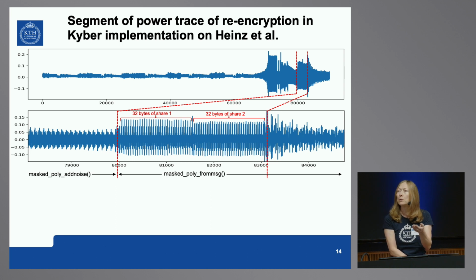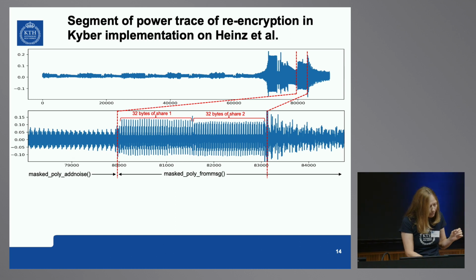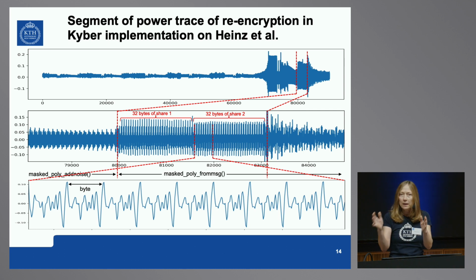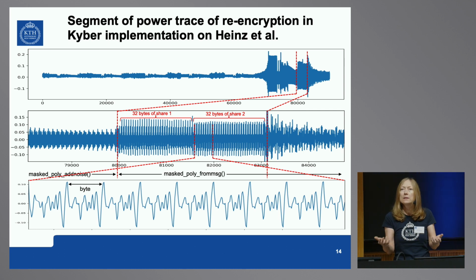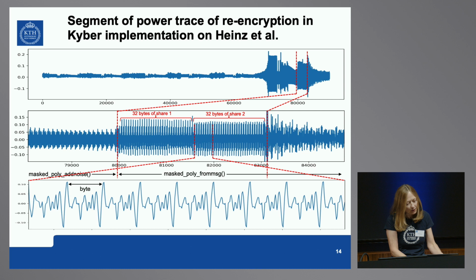You plot and plot and plot a lot when you do power analysis. So you zoom in, you count peaks, we find something which looks like 2 shares. We zoom in further. Indeed, they were very identical. So then we tried to do the analysis. We gave it to the deep learning, and it managed to learn the 2-bit XOR first.